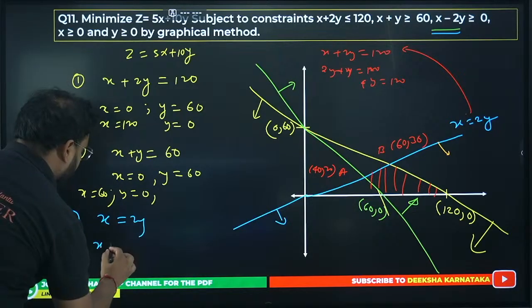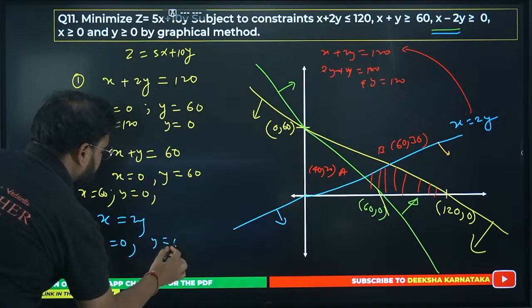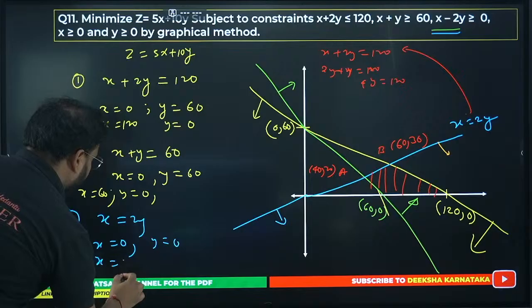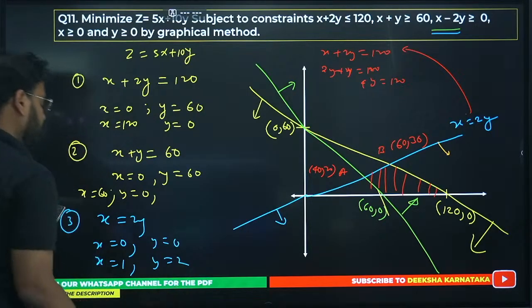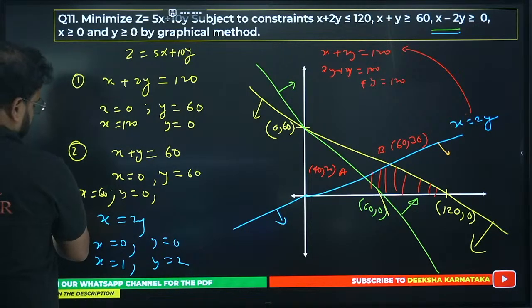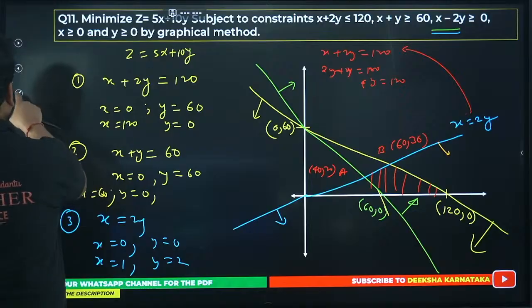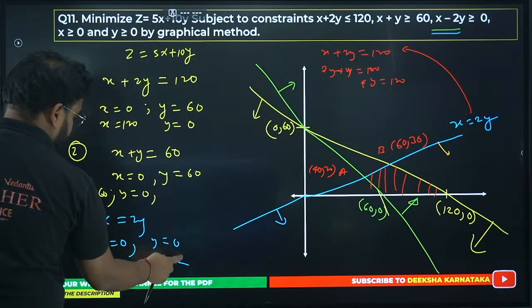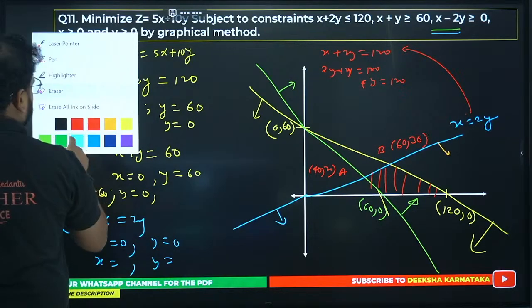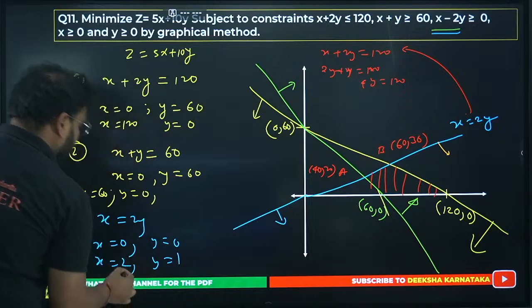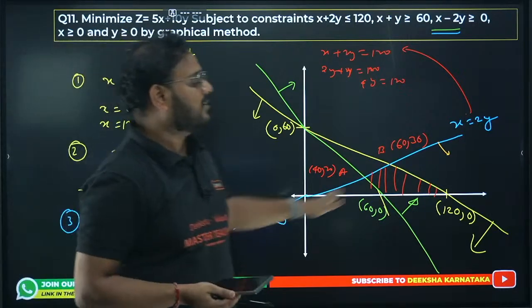If you take x as 0, y is 0. If you take x as 1, y will be 1 by 2, right? So we'll do it the other way. y is 1, so x is 2. So we have 2 points, we can plot them and we get the straight line.